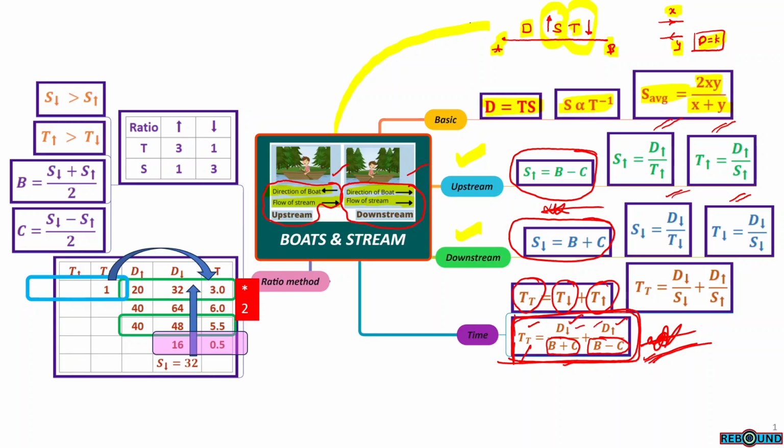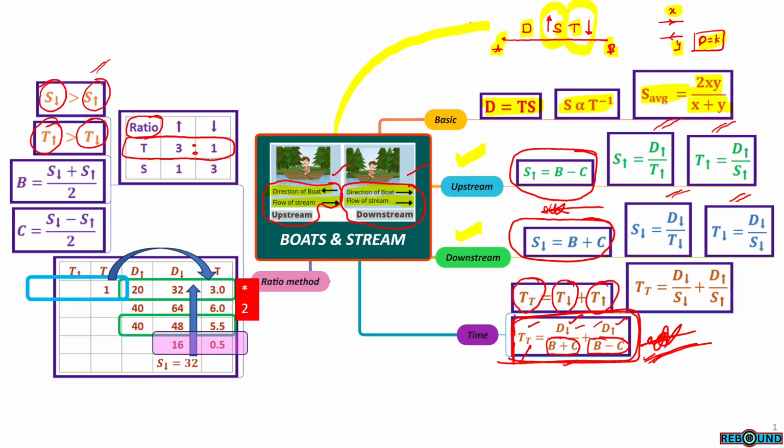So simply we can conclude that downstream speed is more than upstream speed, and upstream time taken will be more than downstream time taken. This is general logic only. In a single statement, the time taken by the upstream is 3 times the time taken by going downstream. This is a 3:1 ratio.